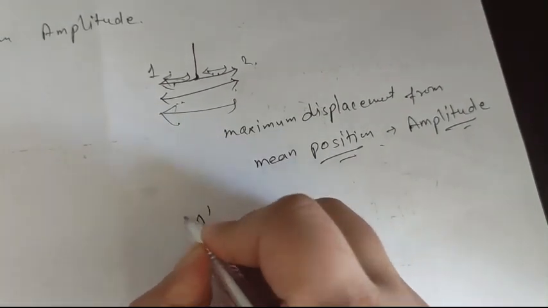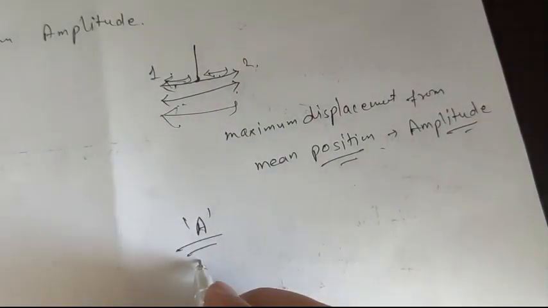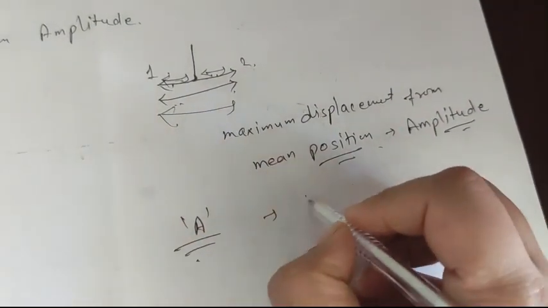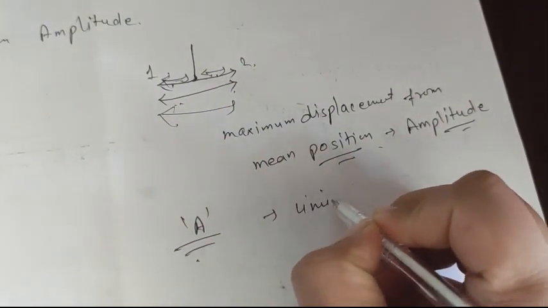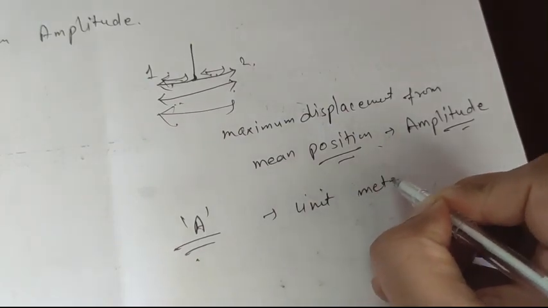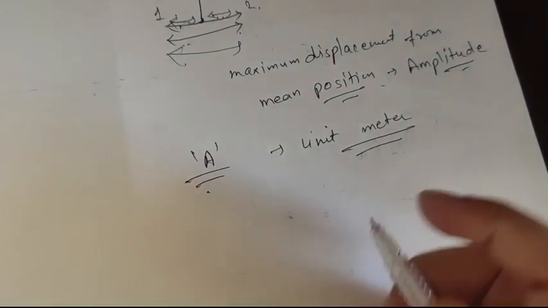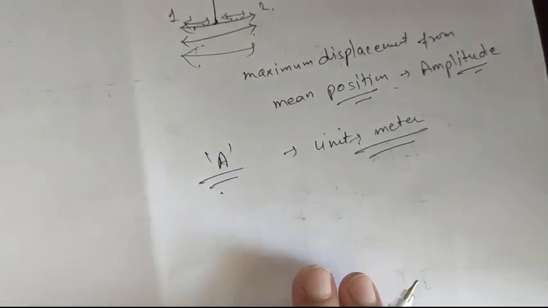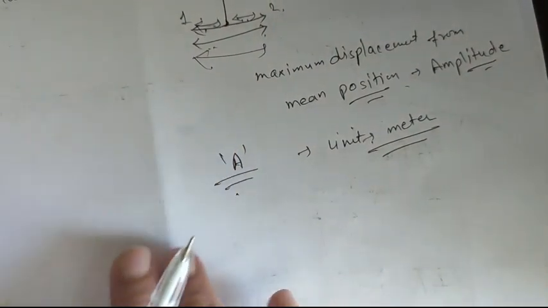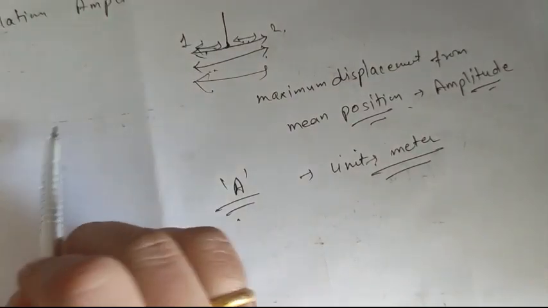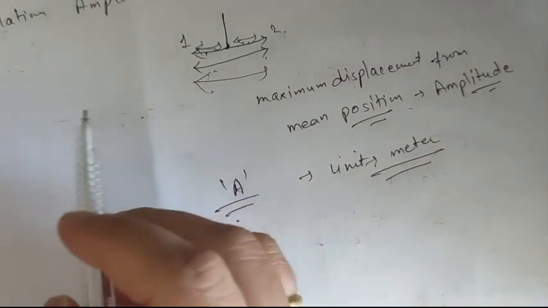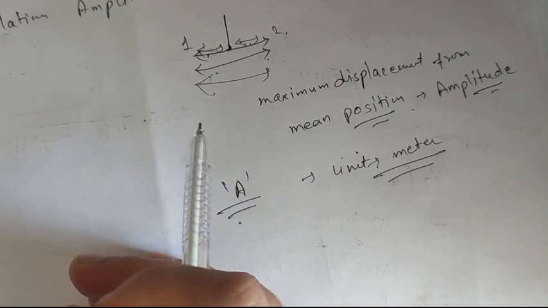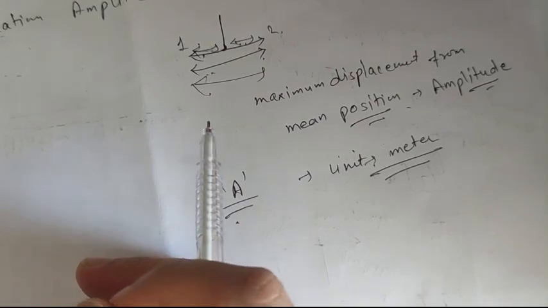So how can we denote amplitude? A will be the symbol of the oscillation amplitude, and the unit of amplitude is meter. Here the unit of amplitude is meter. Now these are the three parameters: amplitude, frequency, and period of time or period of oscillation, which basically quantify the oscillations.